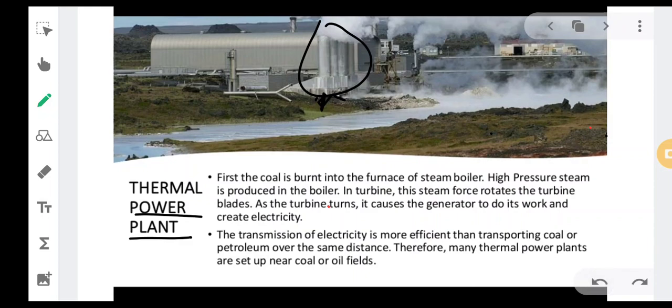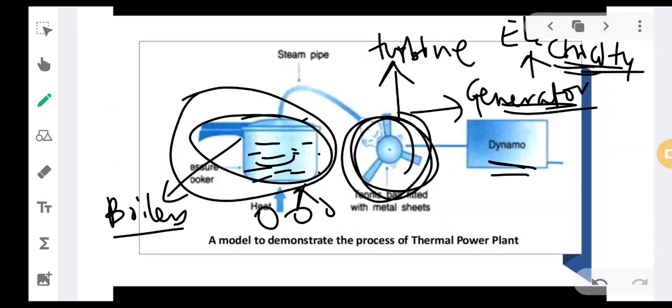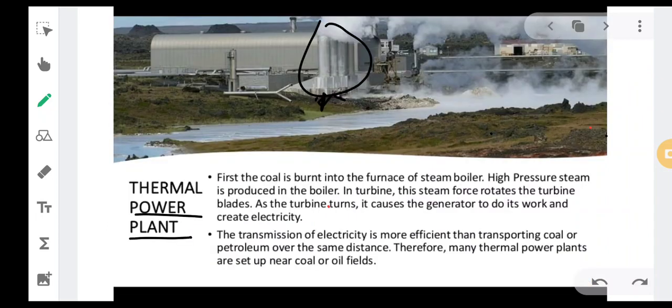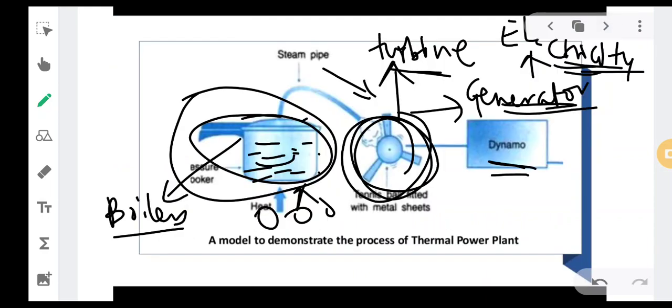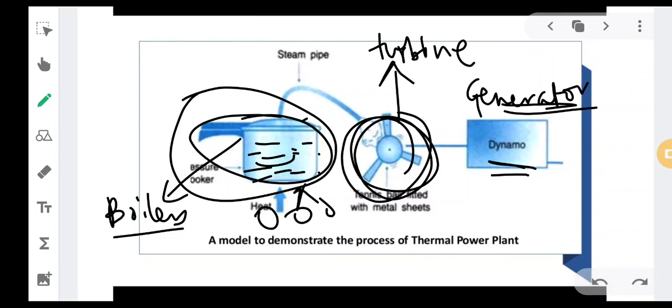It produces steam. This high-pressure steam produced in the boiler is made to pass through the turbine, and the turbine will start to move. The steam forces rotate the turbine. As you can see, whenever the steam falls on this turbine or fan, the turbine starts to rotate.